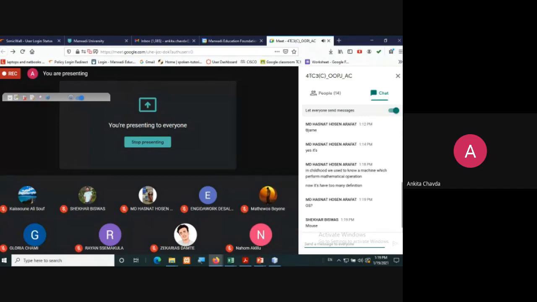Yeah, but the console input and output, you are correct, Shaker, that mouse is an input device, right? But what we are asking is, what would be the console input? Input and output device means, in general, what you are using as an input and what you are using as an output. So generally, keyboard would be our console input device, and your monitor screen would be your console output device.